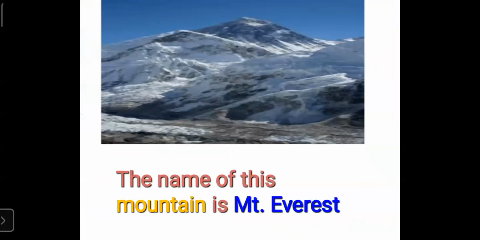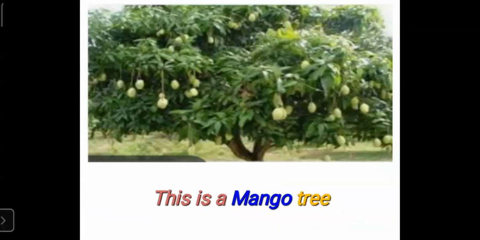So the name of this mountain is Mount Everest. Mount Everest is the special name given to this mountain. So Mount Everest is a special name. Mountain can be any mountain, so mountain is a common name. This is a mango tree. Tree word is a common word. It can be any tree. So tree is a common name. But mango is a special name given to this type of tree. So mango word is a special name.